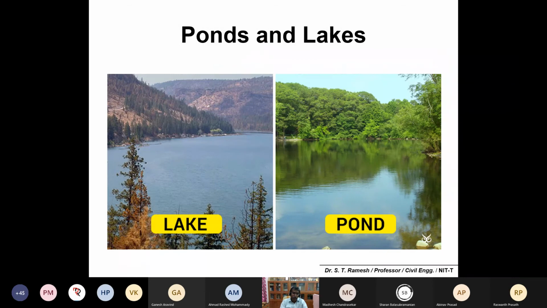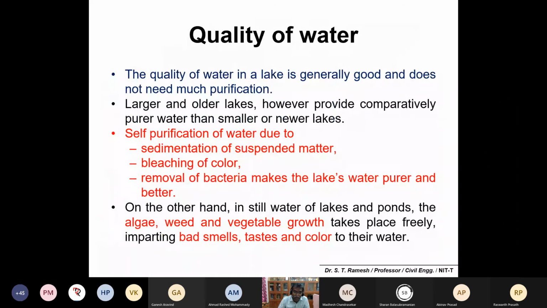A lake, as I told you, is a natural depression that is much wider and larger, and ponds are very small water-holding bodies. If you see the quality of water in a lake, it is generally very good and does not need any purification. I don't know how many of you are familiar with people fetching water from a lake or a pond and doing some sort of treatment in their household. They may take a cloth, filter the water through it, and use it directly.